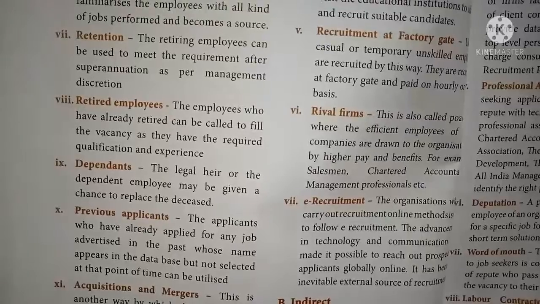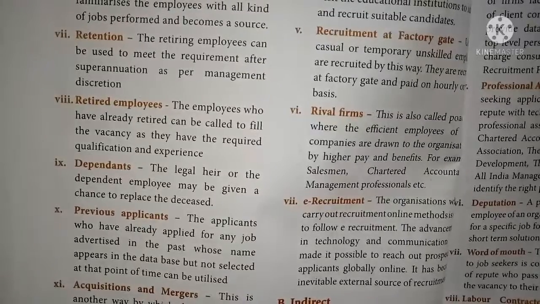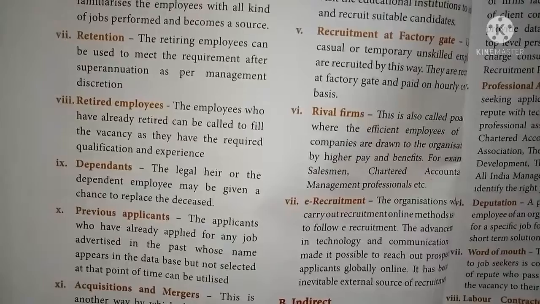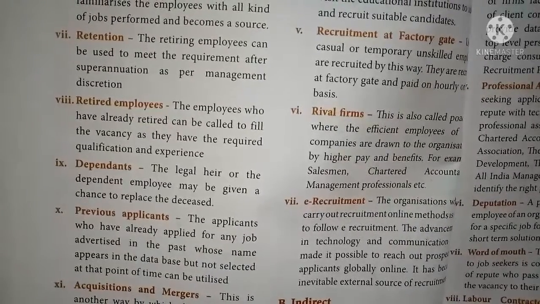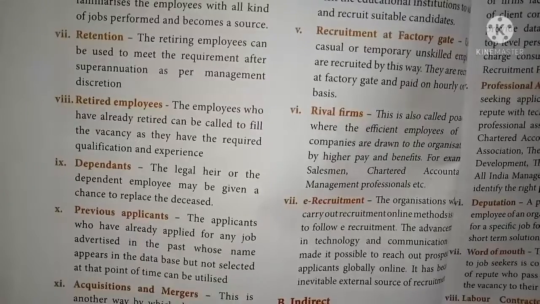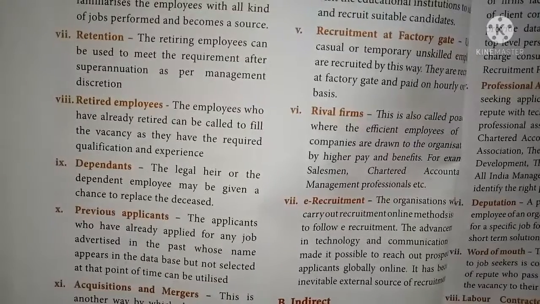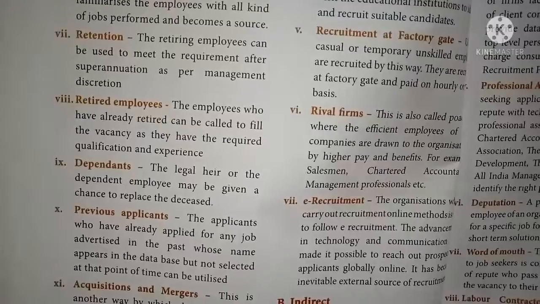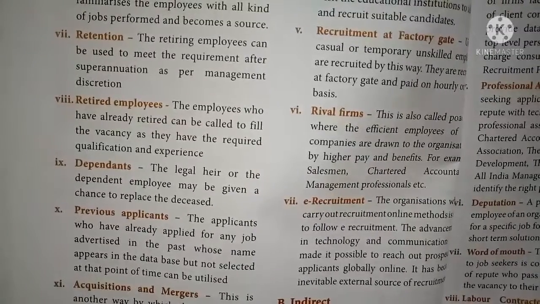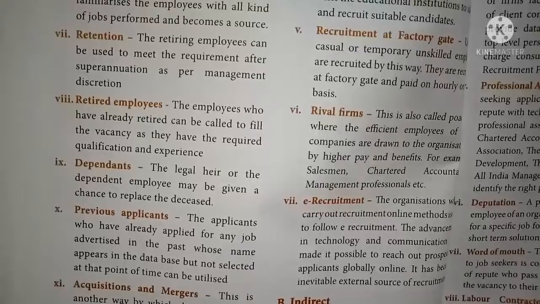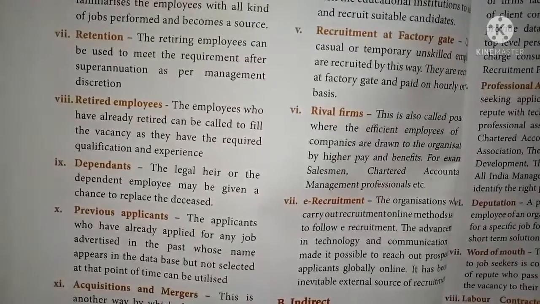Dependents: the legal heir or the dependent of an employee may be given a chance to replace the deceased employee. Suppose during the working of an organization an employee dies, in the business premises or anywhere, his legal heir will also be permitted to be appointed as a worker in the business organization.